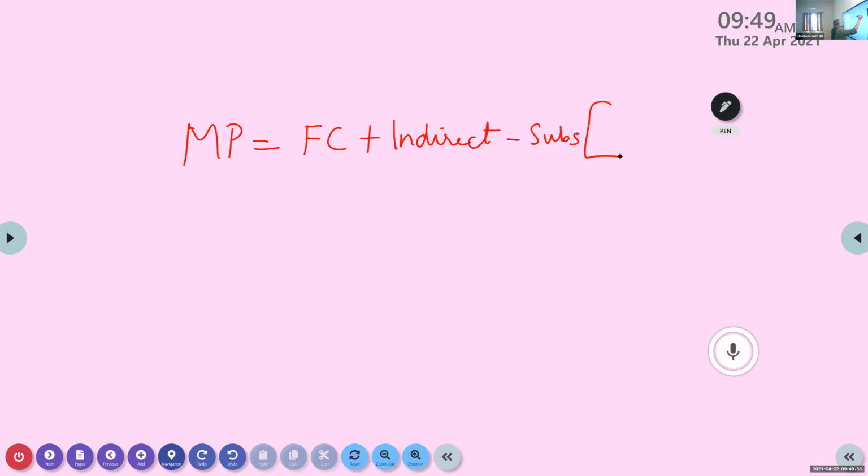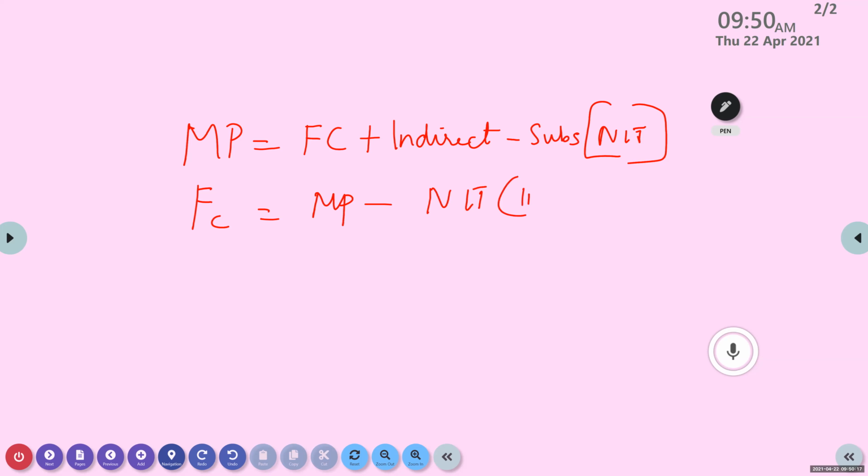Now, this is NIT, indirect tax minus subsidies. Now, if it is FC, what you have to do? MP minus NIT. What is that NIT? Indirect tax minus subsidies.